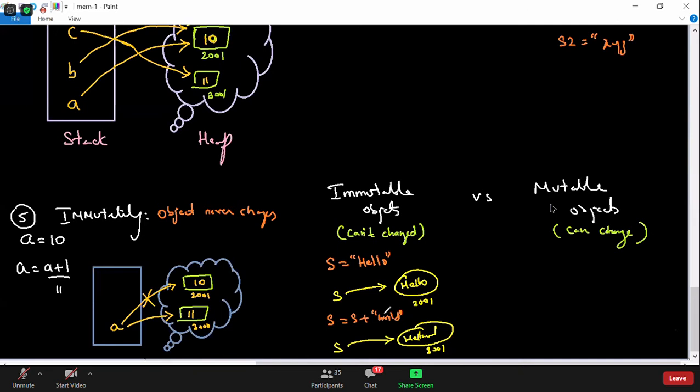So s is no more referring to hello, and hello will be garbage collected. So this is called immutable object, meaning the object cannot be changed. Hello cannot be changed to hello world. Understood everyone?